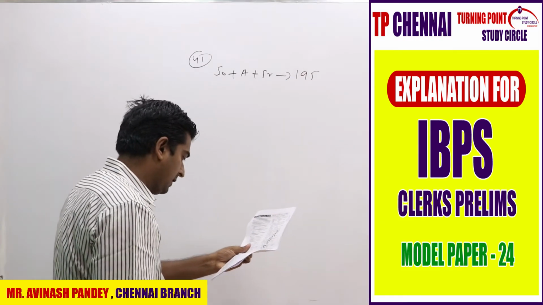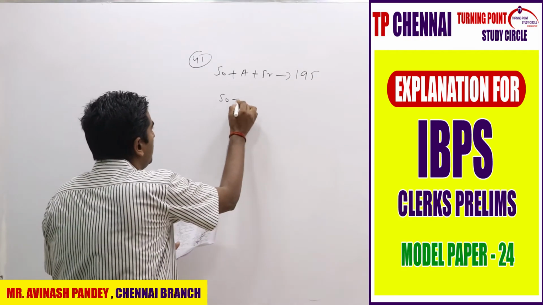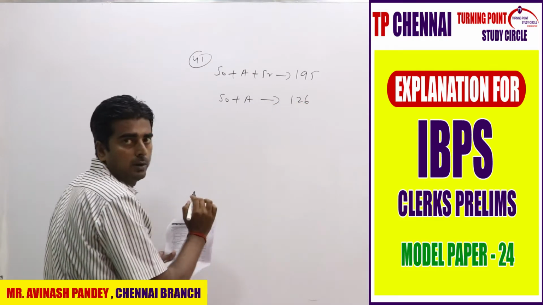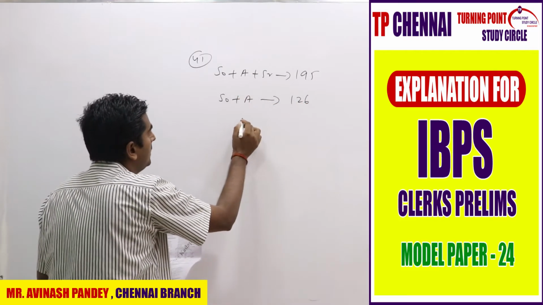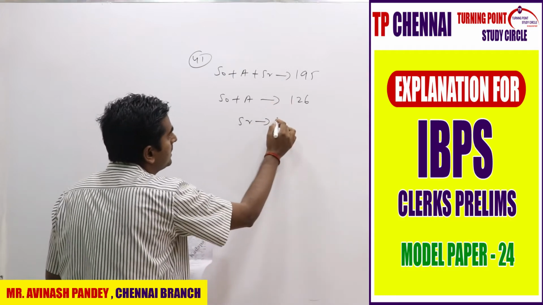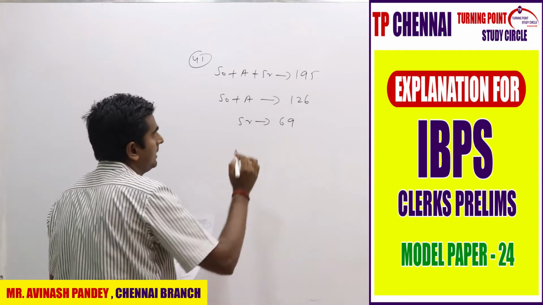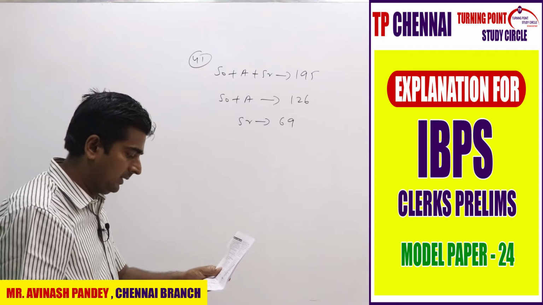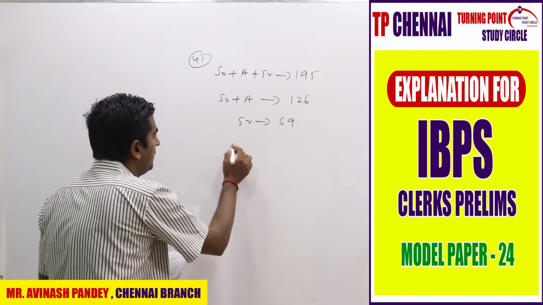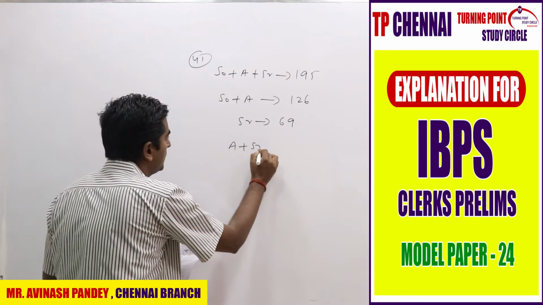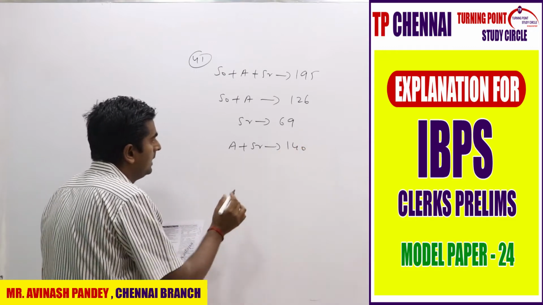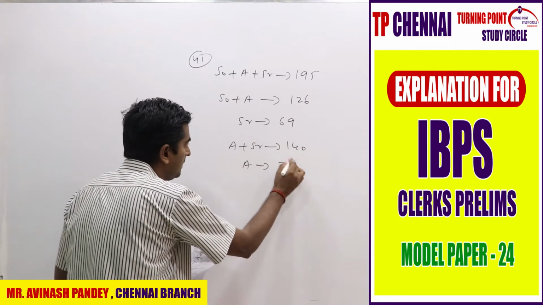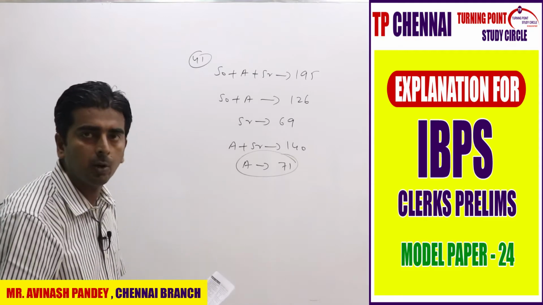Then the average weight of Soumya and Ajit is 63, so the total is 126. If you take the difference here, you will get Shruti, which is 69. Now Ajit and Shruti's weight is 70, so the total is 140. Ajit plus Shruti is 140, Shruti we know is 69, so Ajit is 140 minus 69, 71. My answer is the second option.